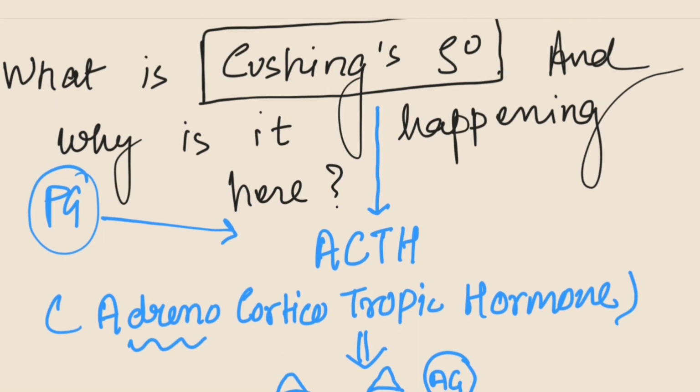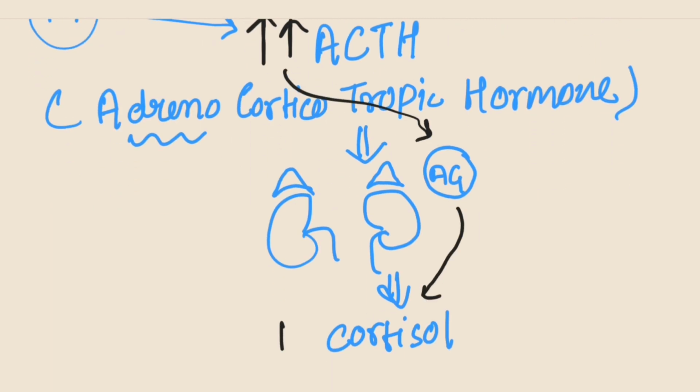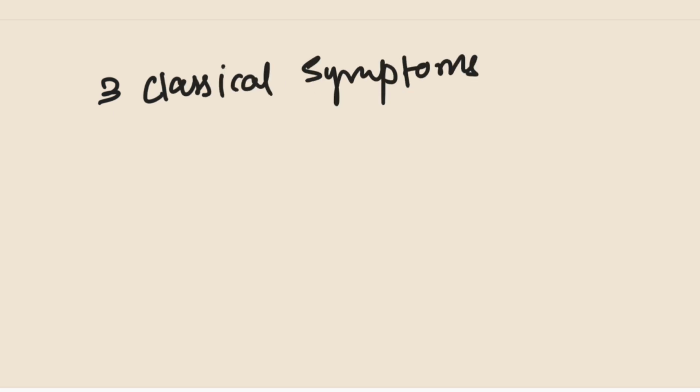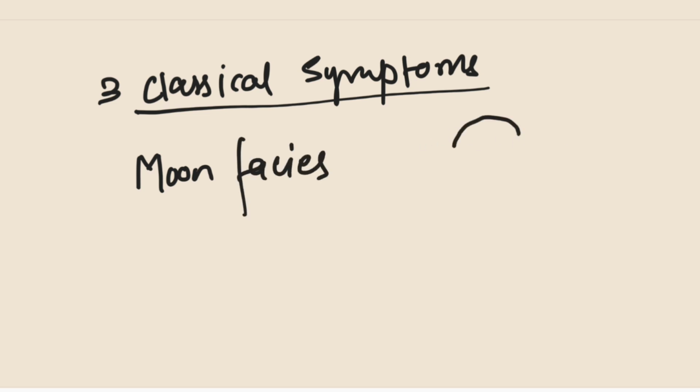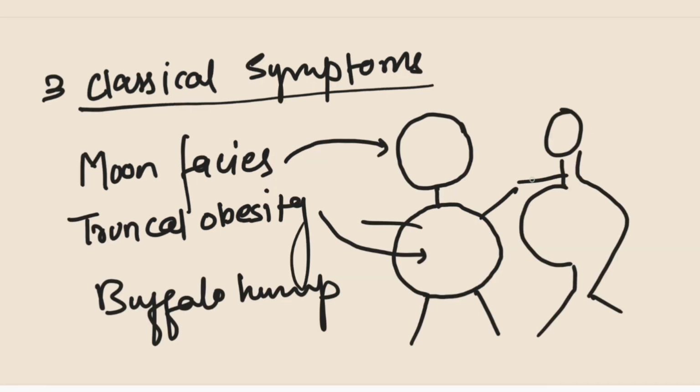So, in Cushing syndrome, when there is an increase in ACTH due to various causes, it acts on adrenal gland and leads to increase of cortisol. There are three classical symptoms of Cushing syndrome. These include moon face, that means a person's face looks rounded just like a moon. Truncal obesity, that means there is a fat deposition in the truncal area of the body. Buffalo hump refers to the lump of fat that develops at the upper back between the shoulders.